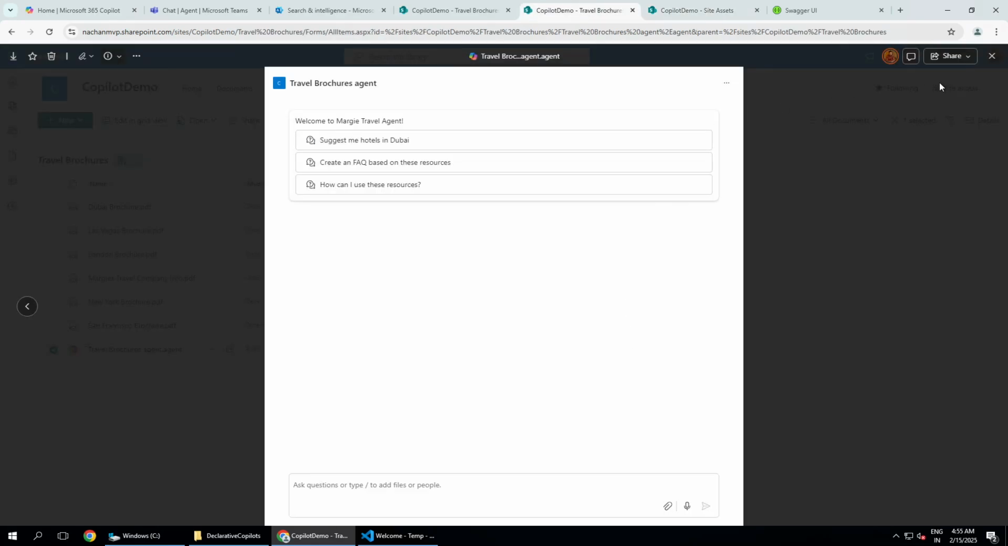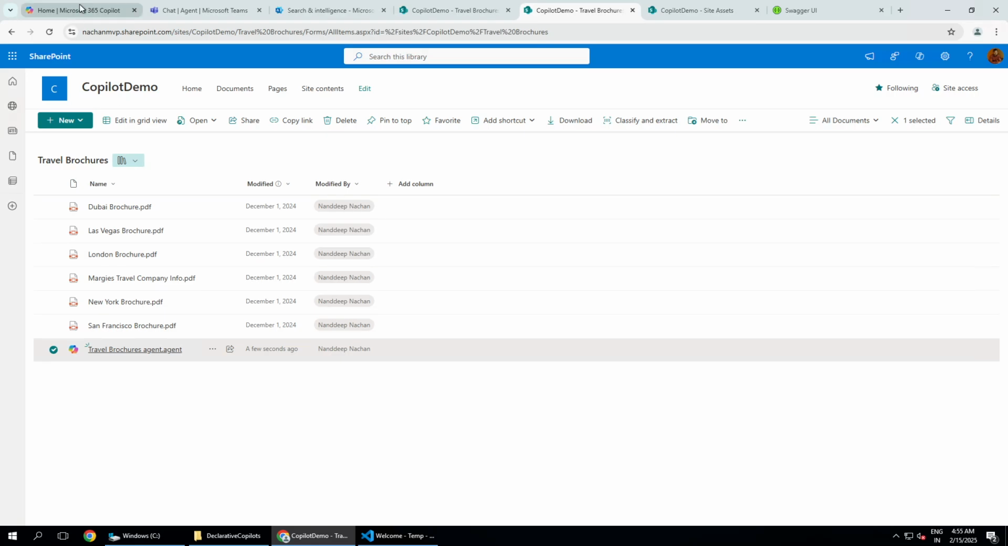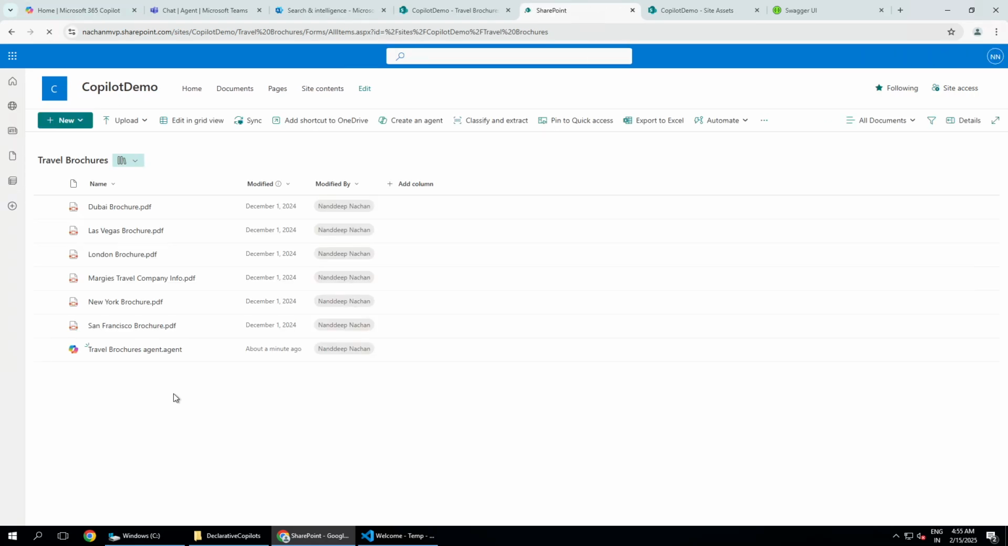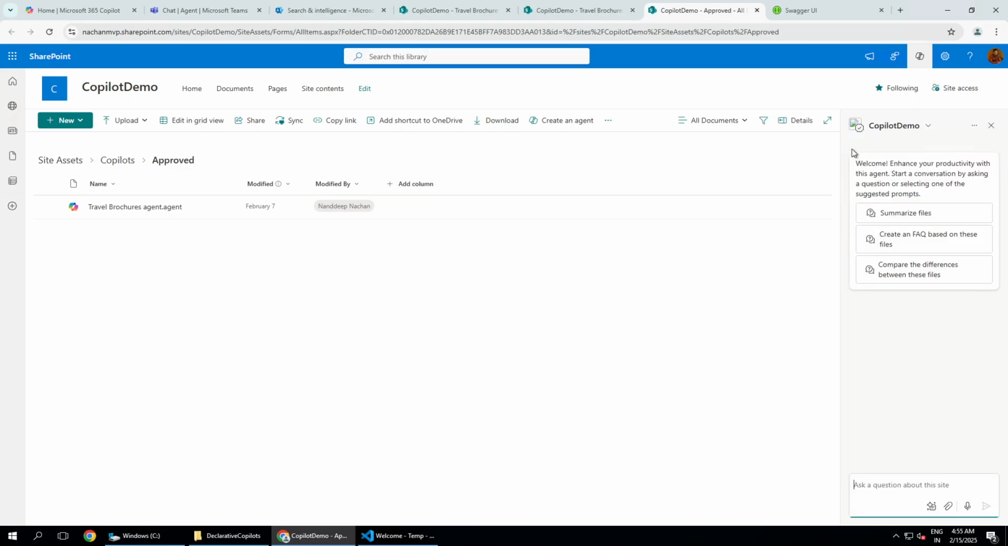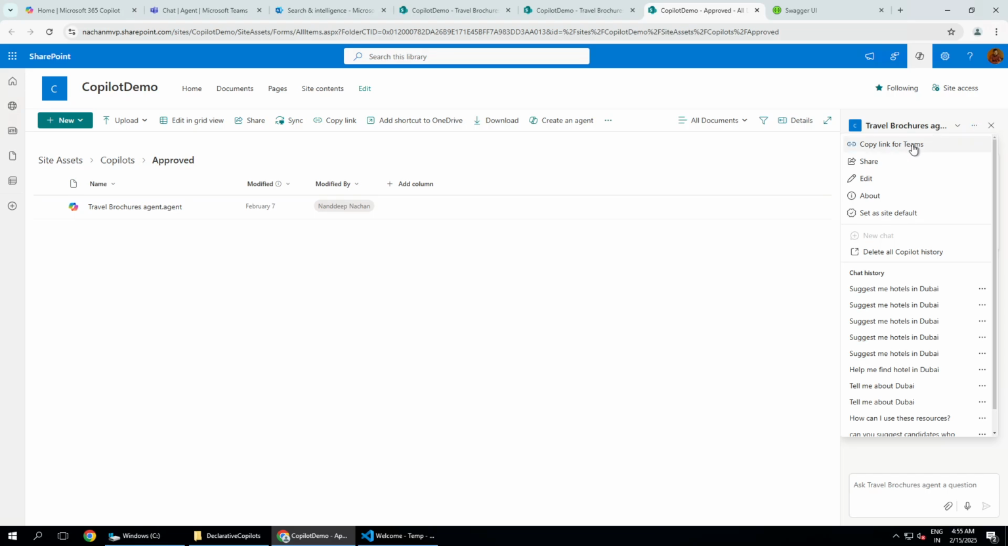So for example, if I close this and maybe refresh this, this is the agent which should get removed from here now, and then this should appear under here. All right, so this is how it works. Now if I go back into here, this is the approved agent that we are seeing, and even from here we can copy or maybe share this agent with our colleagues.